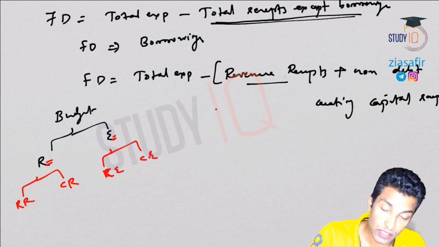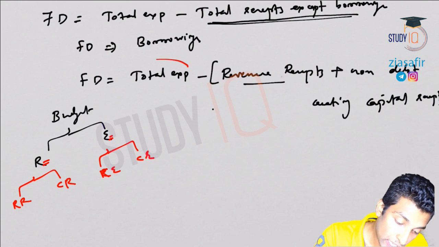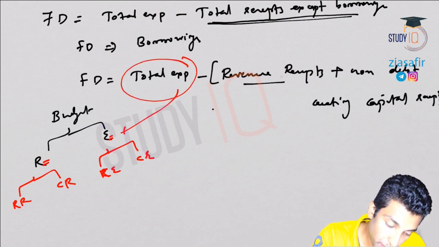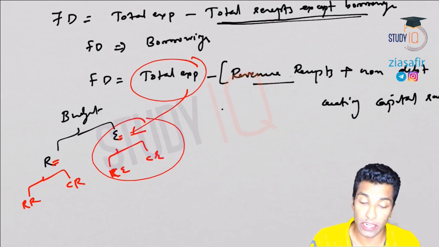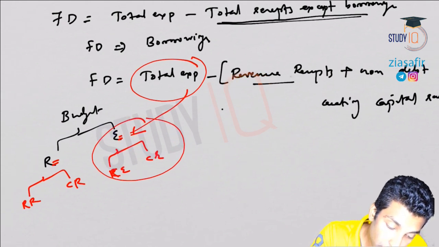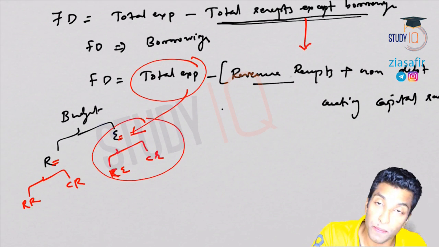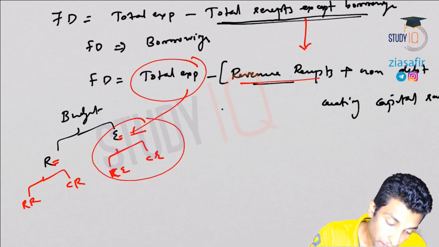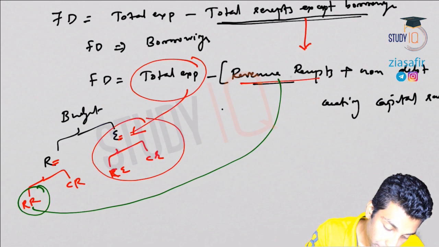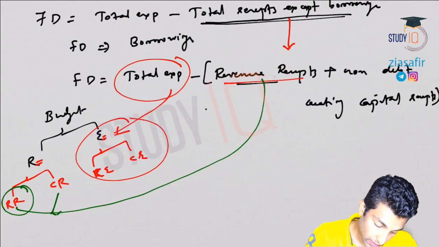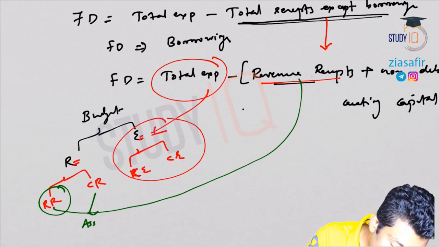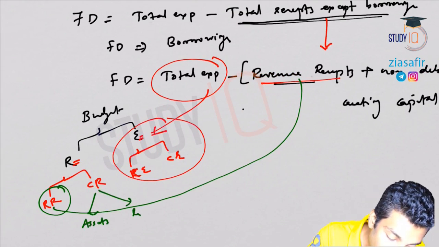So this is what we have already done. Now expenditure, what does this mean? This expenditure means this total expenditure. So this will be covered. That portion is over, total expenditure. Now in the total receipts, revenue receipts, this portion is over. And in capital receipts, if you see, there are assets and liability.